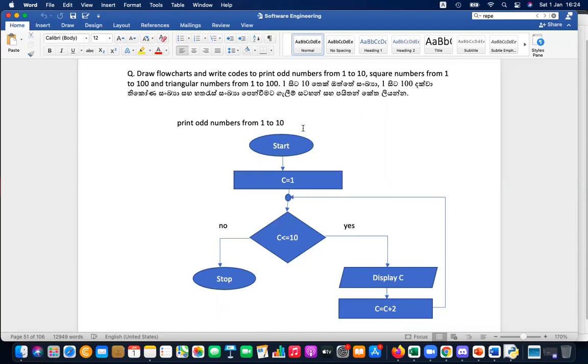Okay, I'll give you 5 minutes. Try to solve these questions, write the question and the answers for all 3 questions quickly, and send me the result in chat. You can send the code to chat, that is the easiest way. Or you can share the screen, even if you're doing this in Python. First of all, please draw the flow charts. After that, you can write the Python codes. First of all, draw the flow charts.